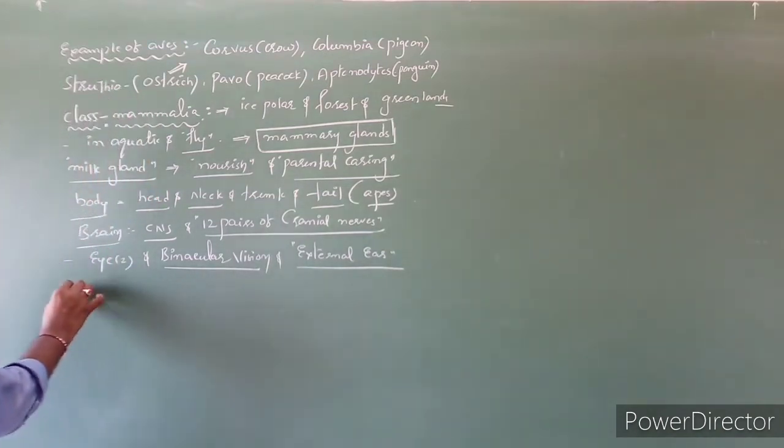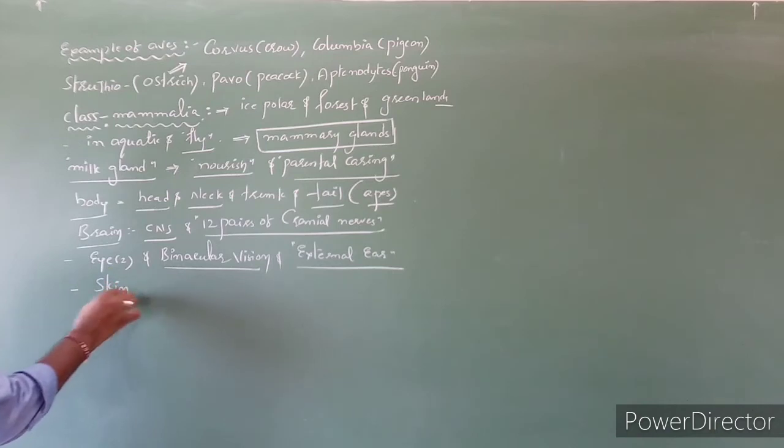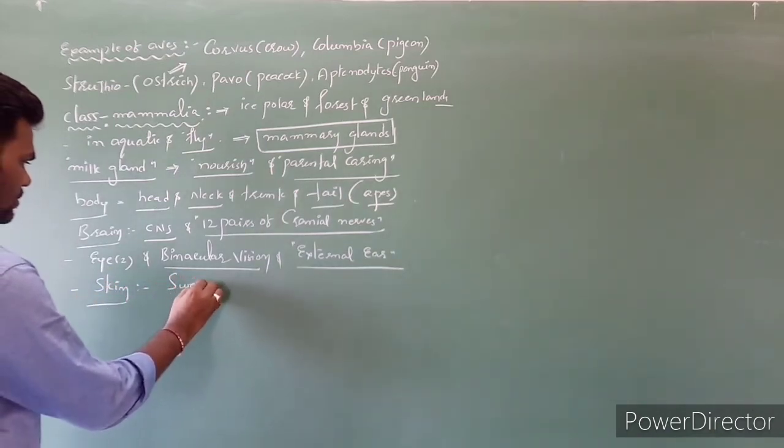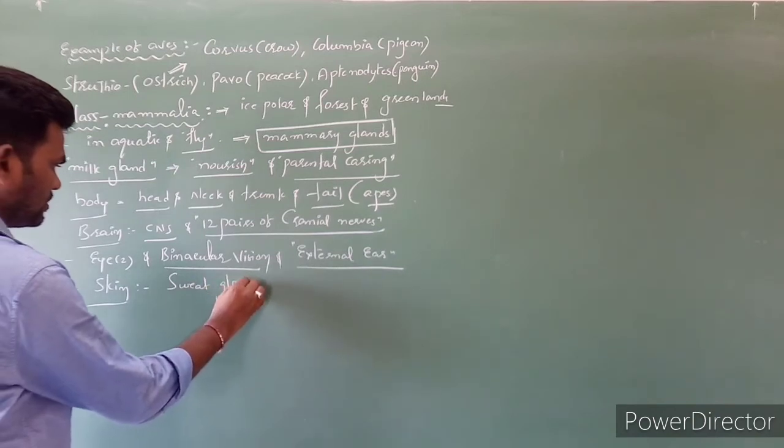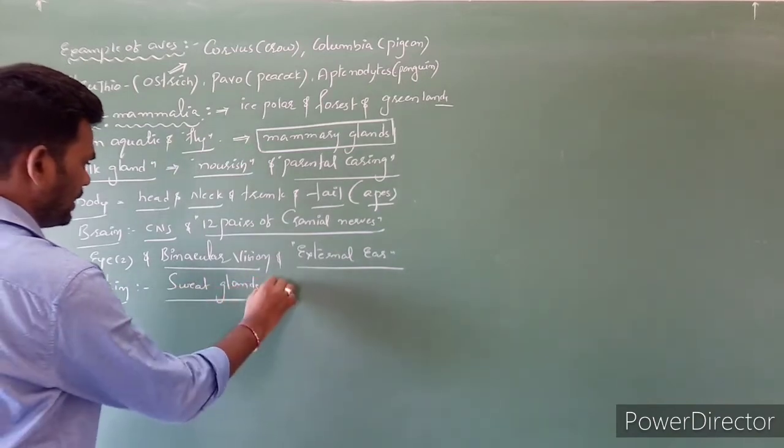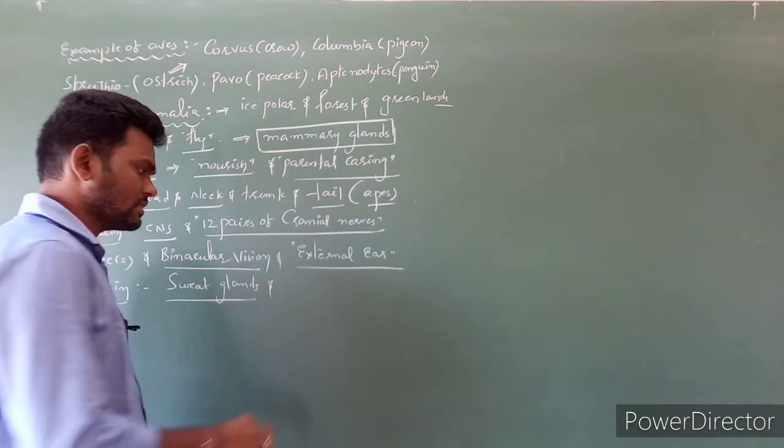Next, skin. Skin consists of sweat glands. It also has sebaceous glands.